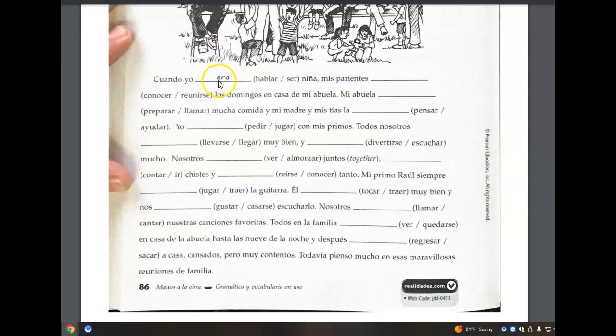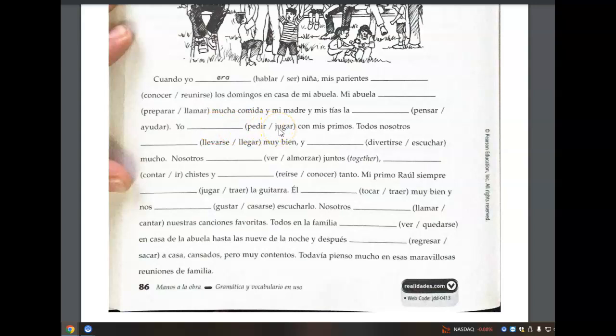Check your answers. Cuando yo era niña, when I was a little girl, mis parientes, my relatives, se reunían. Se reunían. Reflexive verb, so we need that reflexive pronoun se at the beginning. Mi abuela preparaba, used to make a lot of food. Y mi madre y mis tías la ayudaban. Ayudaban, used to help her. La refers to my grandmother.